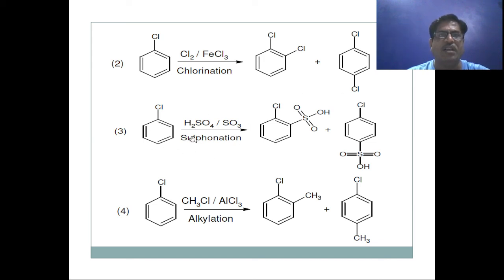Now the third method is sulfonation of chlorobenzene. We get two main products, 2-chlorobenzene or ortho-chlorobenzene sulfonic acid and para-chlorobenzene sulfonic acid. And the last electrophilic aromatic substitution reaction is alkylation of aryl halide. Two main products are yielded here, so here 1-chloro-2-methylbenzene or ortho-chlorotoluene.